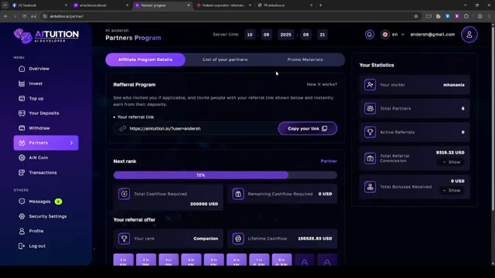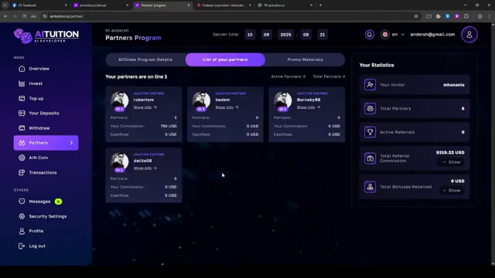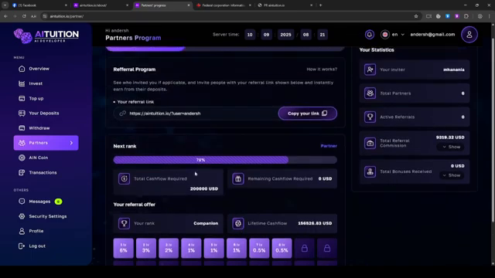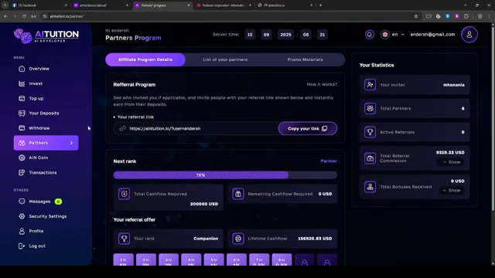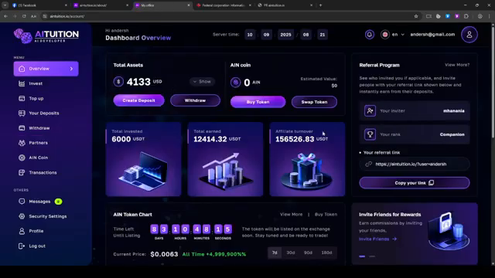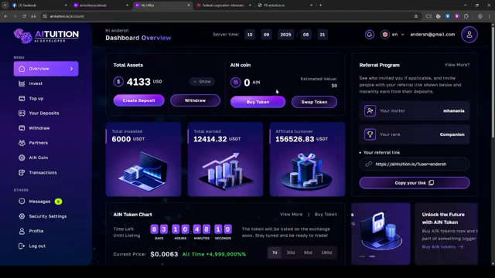Partners, same thing. Whatever partners you have, for privacy purposes, I'm not going to click on this now, but you can see the amount of partners or people you have. Here, these are the people that are in partners, how much they have brought in, and commissions that were earned and whatnot. Again, I'm not a marketer, so for me there are not very big numbers at all. However, for people who know what they're doing, hopefully you'll have 1,000, 2,000, 3,000 partners below you. And I believe this is pretty much everything regarding the actual panel and the dashboard and how it works.